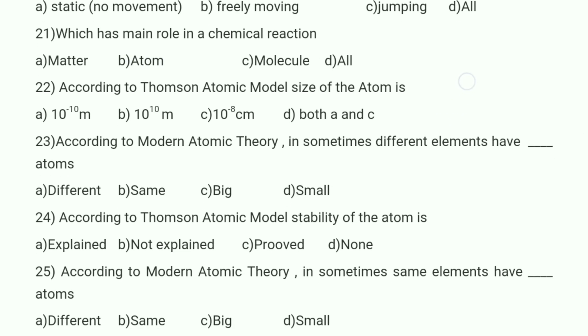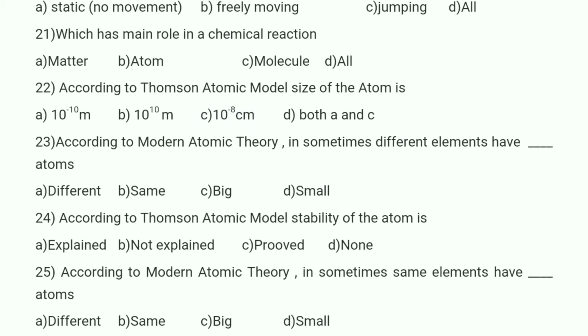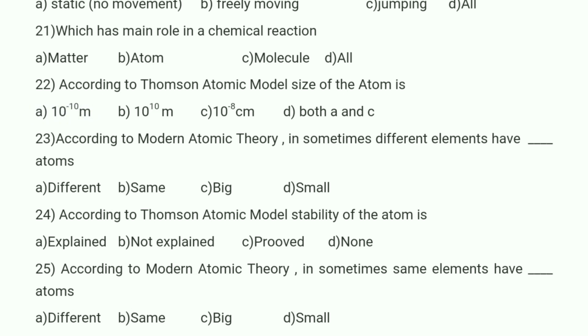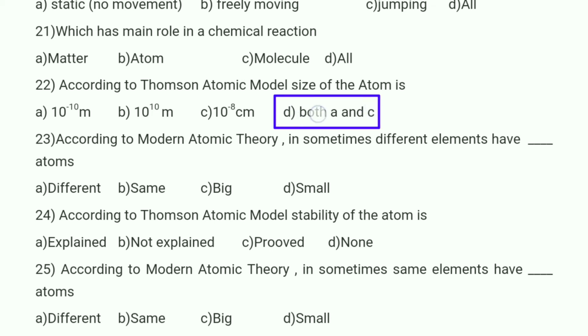And if you observe the 22nd bit, according to Thomson atomic model, size of the atom is equal to 10 to the power of minus 8 centimeters. So that is nothing but 1 angstrom. So if you say it in another words in meters, that is equal to 10 to the power of minus 10 meters. Option A. So for this question, the answers are option A and C. So that is nothing but option D. Both A and C are correct.